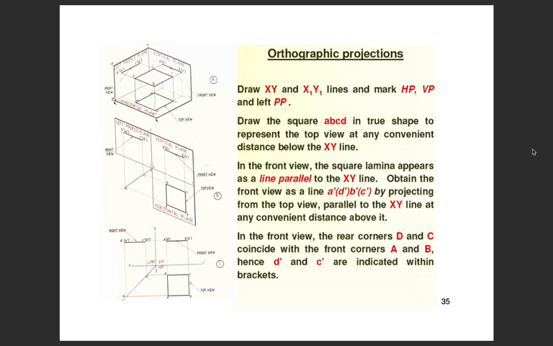In the front view, the square lamina appears as a line parallel to the XY line. Obtain the front view as a line A dash, D dash, B dash, C dash by projecting from the top view parallel to the XY line at any convenient distance.